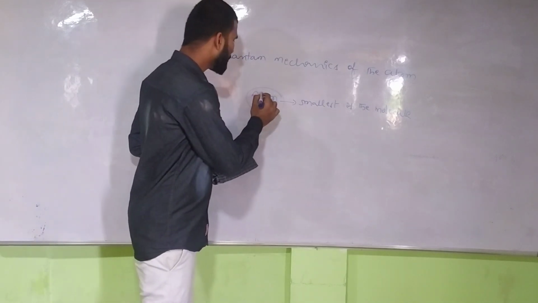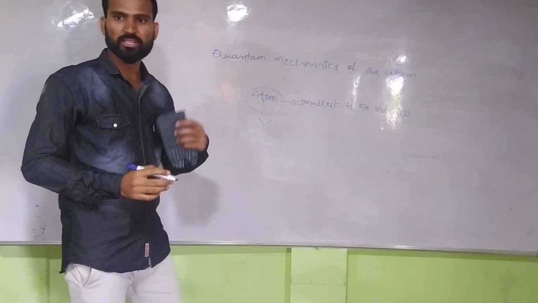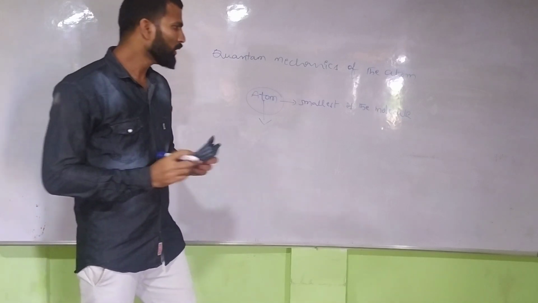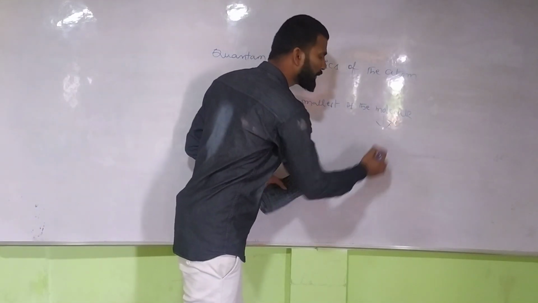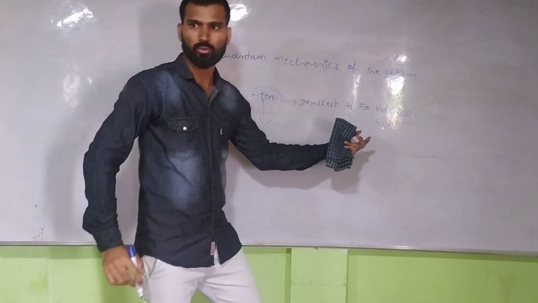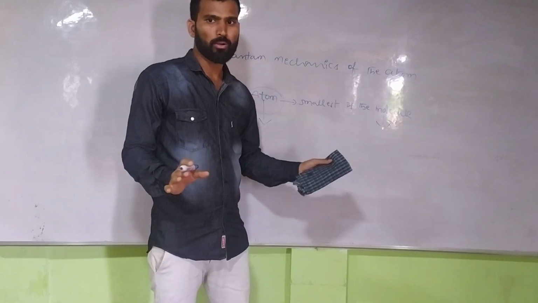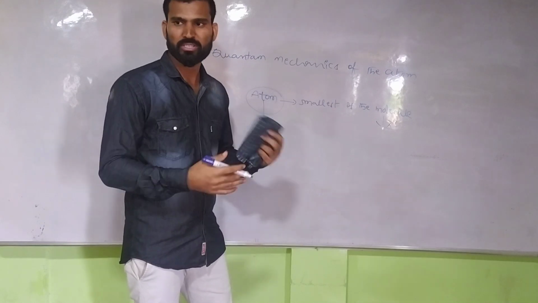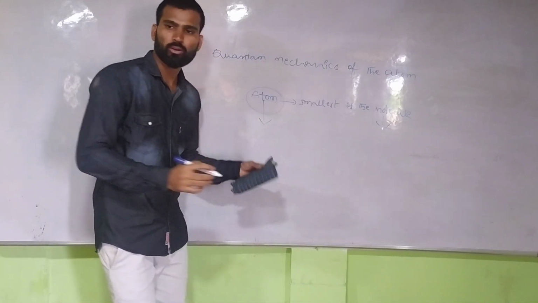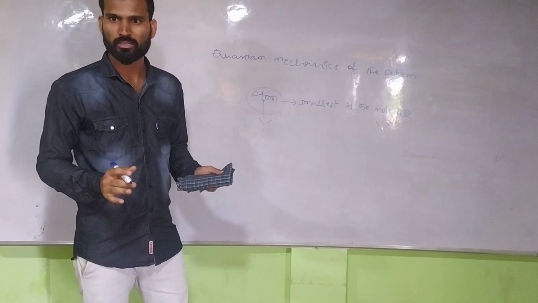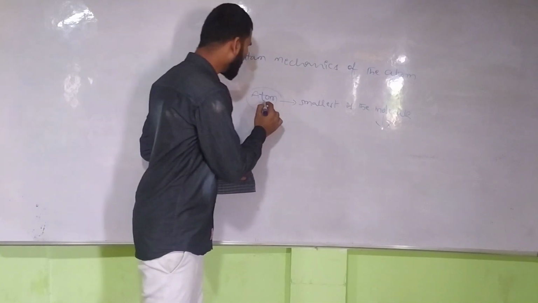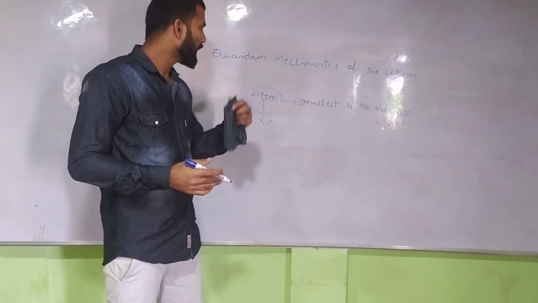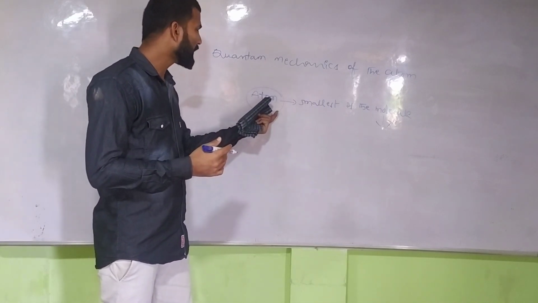So coming to the atom, why are we specially reading about the atom? Each molecule we can break into different particles, and every compound we can break into different pieces, right? But an atom we cannot break into different pieces. So it has special characteristics. Before the discovery, there was no knowledge about the atom.